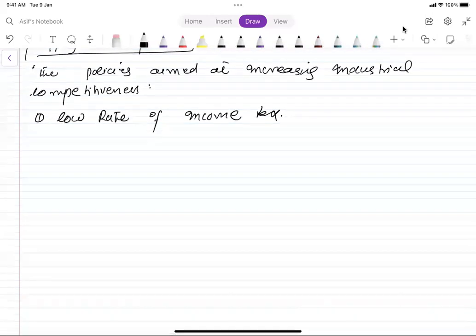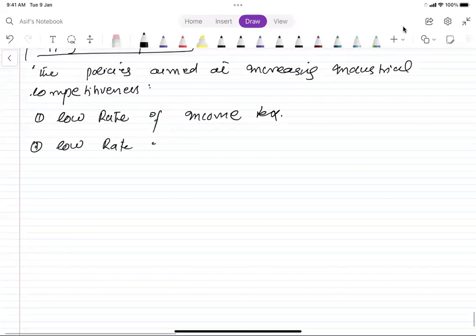Similarly, a low rate of the corporation tax. Corporation tax is the tax on the profit of the corporations, the limited companies, the businesses, that they pay after interest.